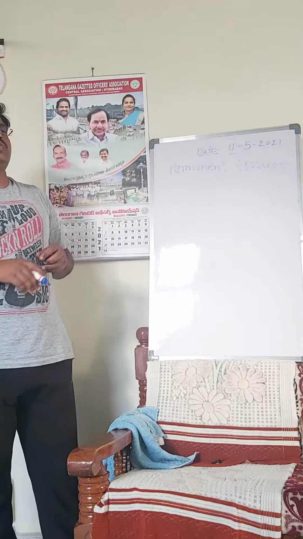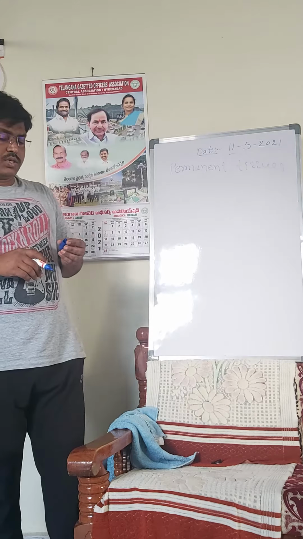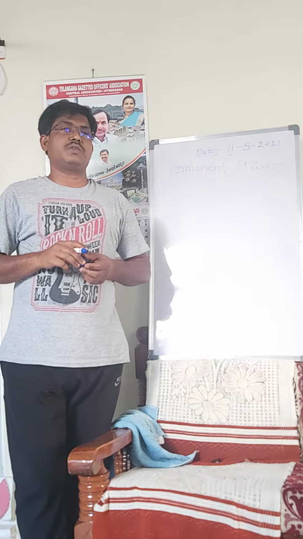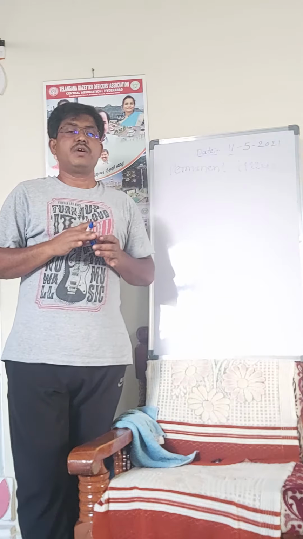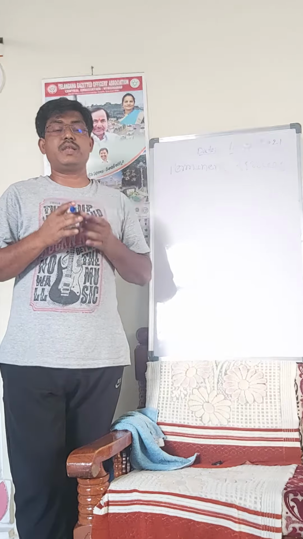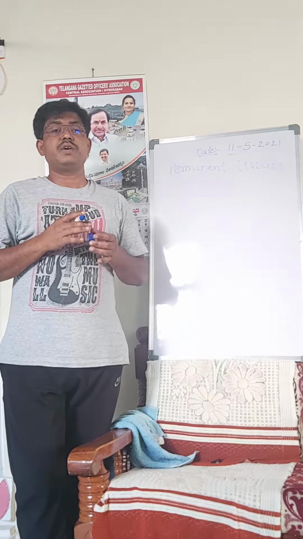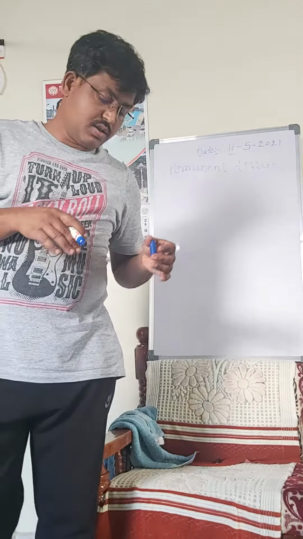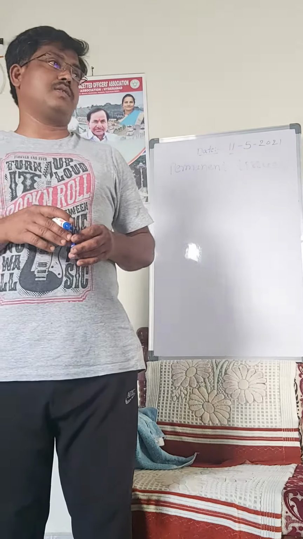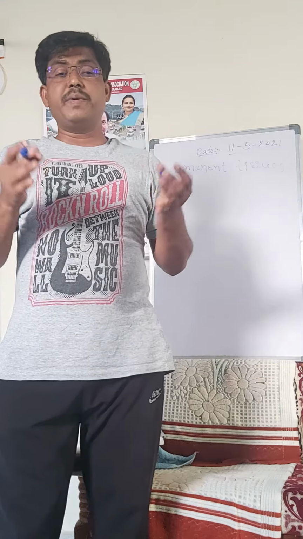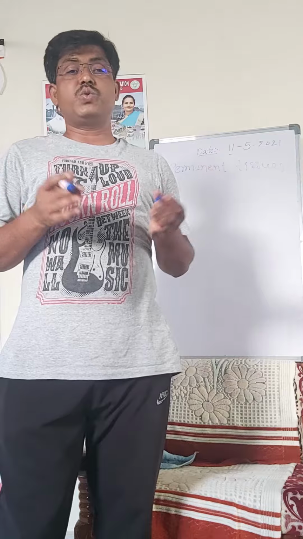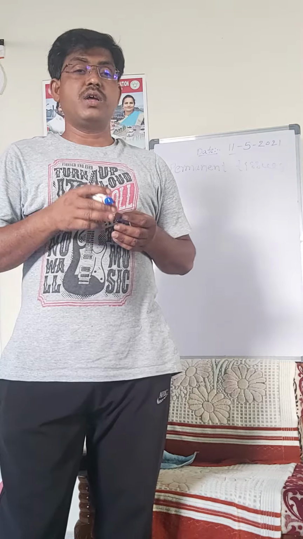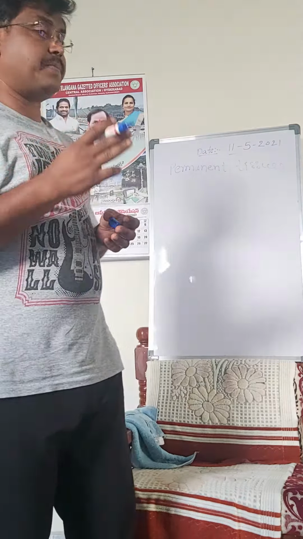Permanent tissues are the tissues which lost their cell division capacity, temporarily or permanently. Those cells are called permanent tissues. The tissues which lost cell division capacity permanently or temporarily are called permanent tissue. So how many types of permanent tissues are there? There are three types. What are they?